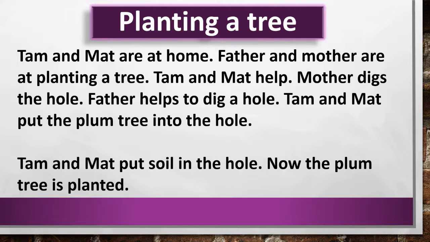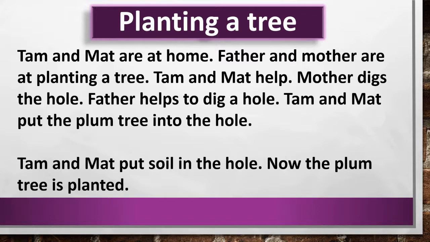So, they have sown some seeds or they have planted the small plum tree. Now, they will give it water daily and there will be sunlight every day, and enough air. All these things are enough for the plant to grow.